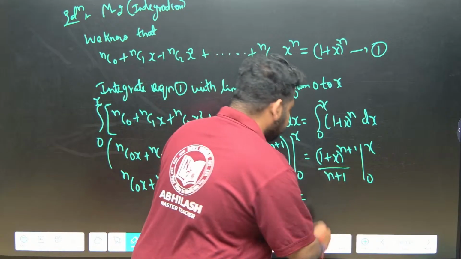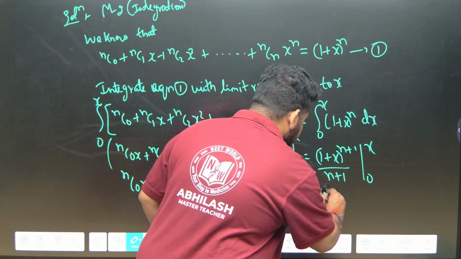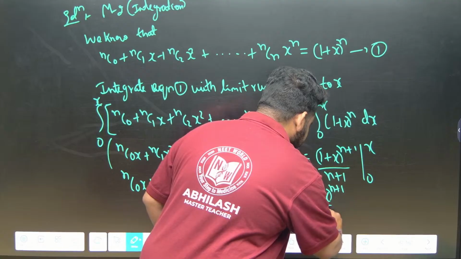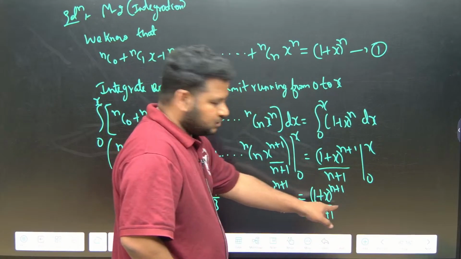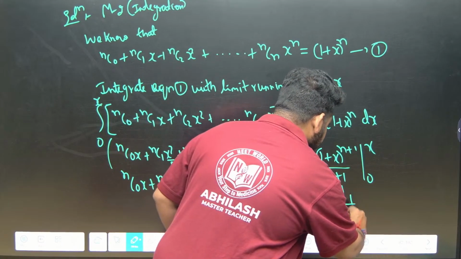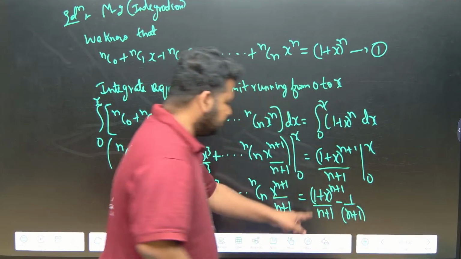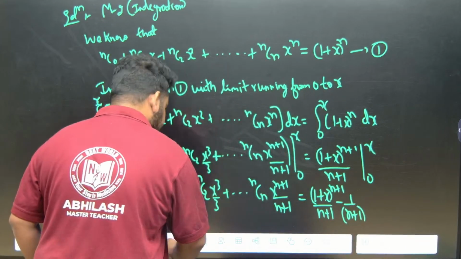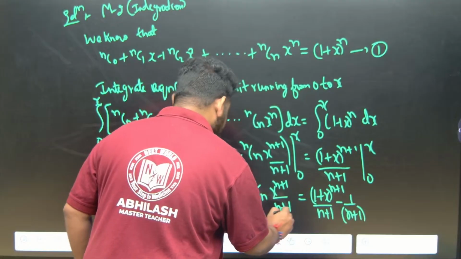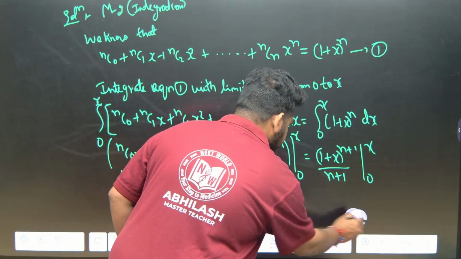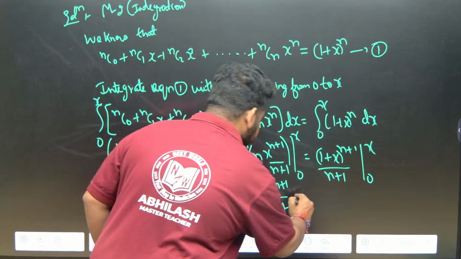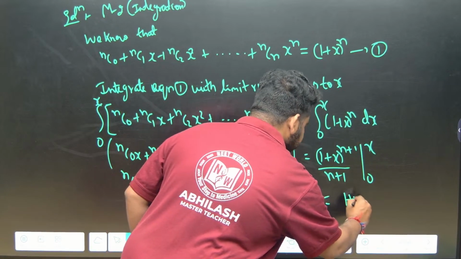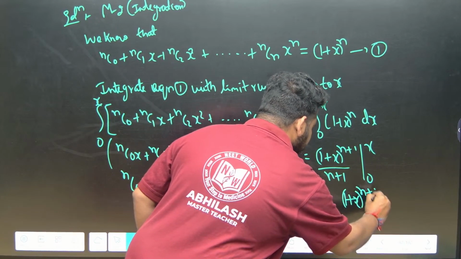See here, if I put x, it will become 1 plus x to the power of n plus 1 by n plus 1. If I put the lower limit 0, it will become minus 1 by n plus 1. Let me write 0 here and write more steps. So this entire thing will become minus 0, equal to 1 plus x to the power of n plus 1 by n plus 1.